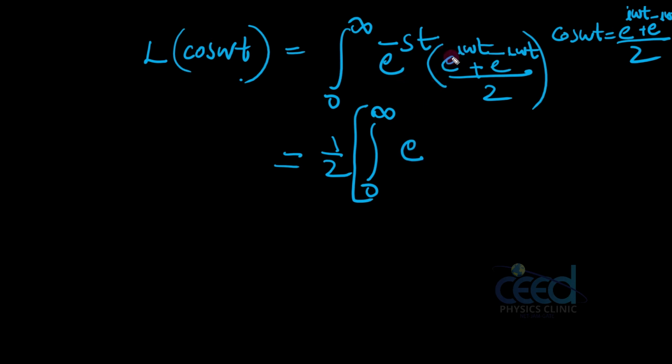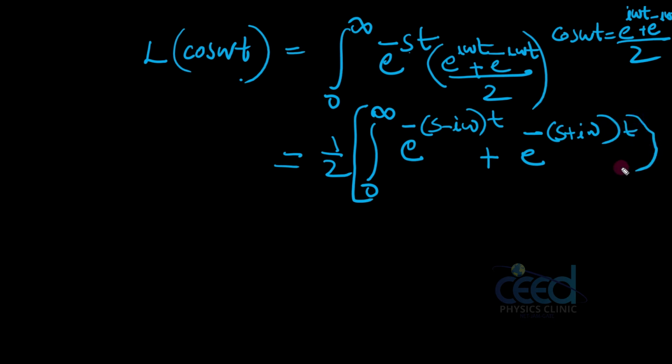If s is greater than i omega, I can take a minus out: this is e raised to minus (s minus i omega) into t. Plus, here this is minus, so e raised to minus (s plus i omega) into t, dt.